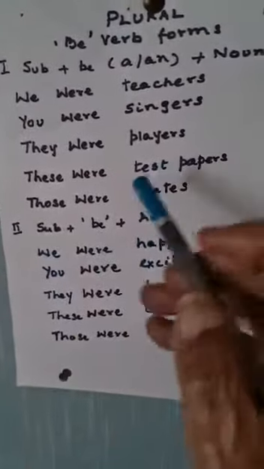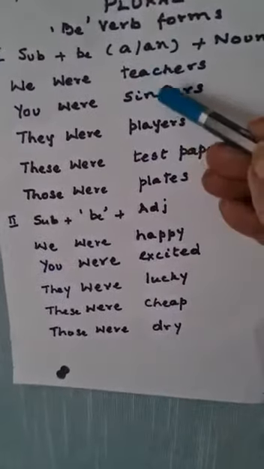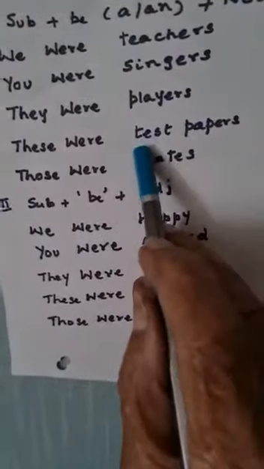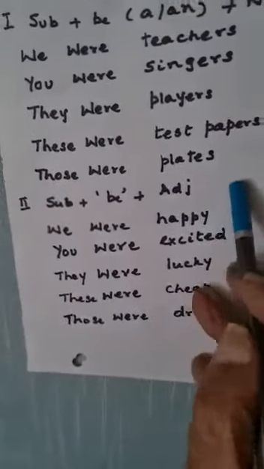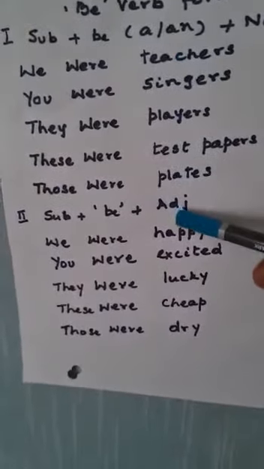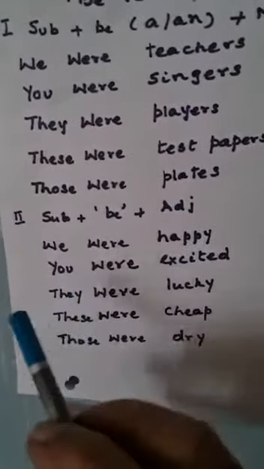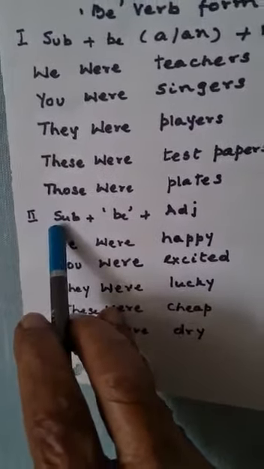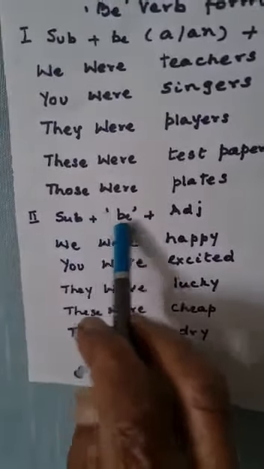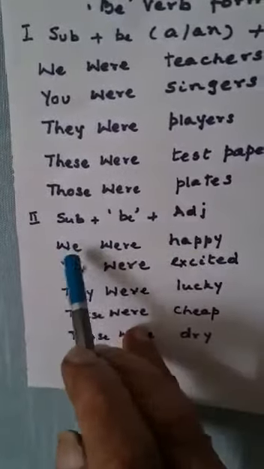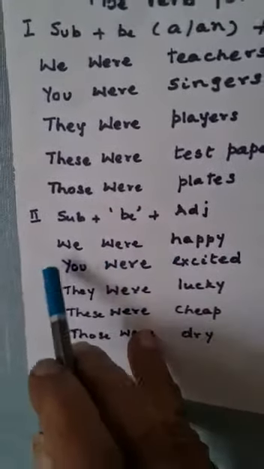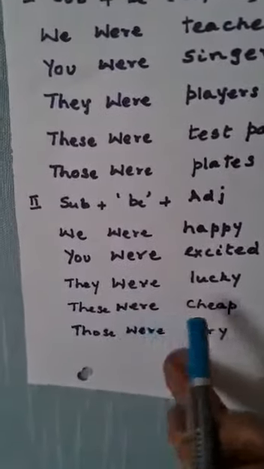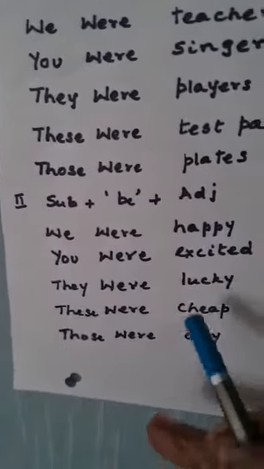Those were plates. So teachers, singers, players, test papers, plates, etc. are nouns. The second one, in the past tense plural, the second pattern is subject plus the be form plus the adjective. We were happy, you were excited, they were lucky, these were cheap, those were dry.